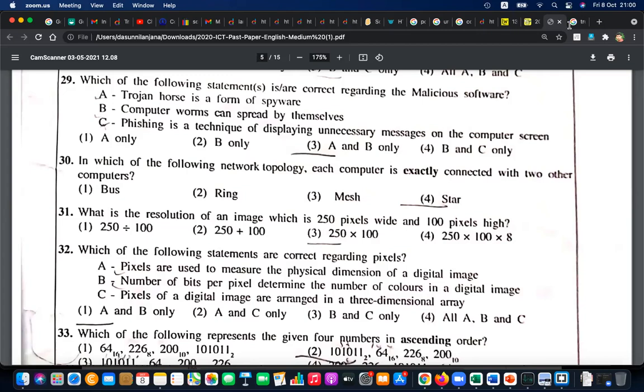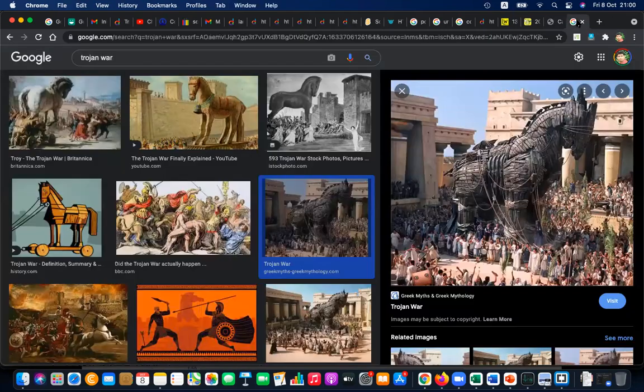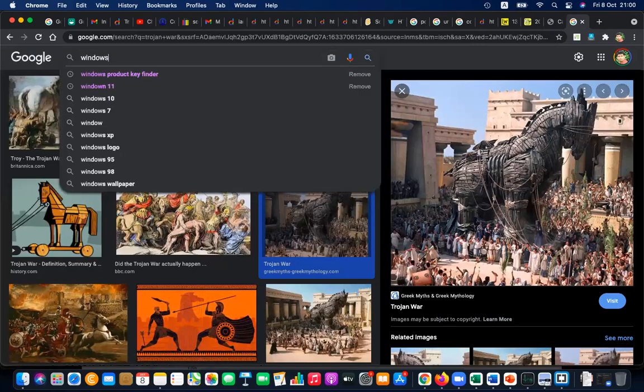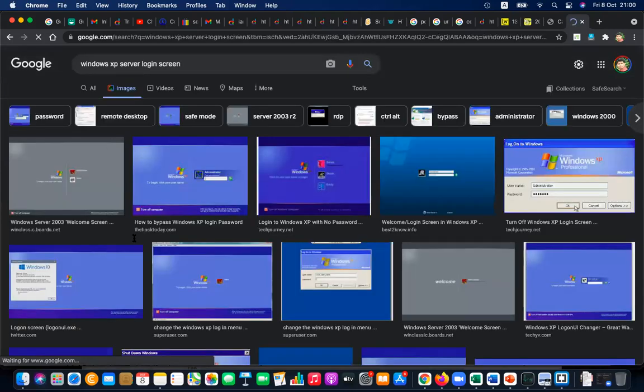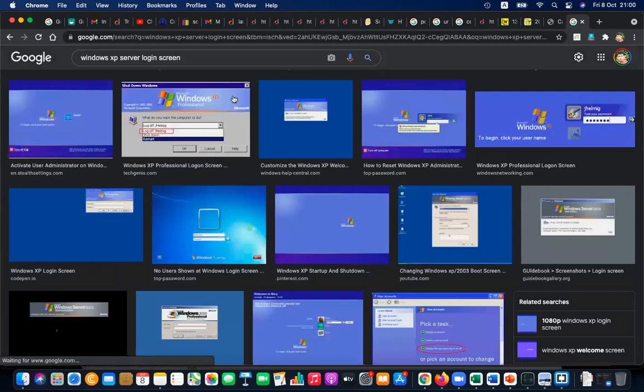At that time we were using Windows XP, and this is a Windows XP server login screen. When someone logs into the server, this is what they can see.